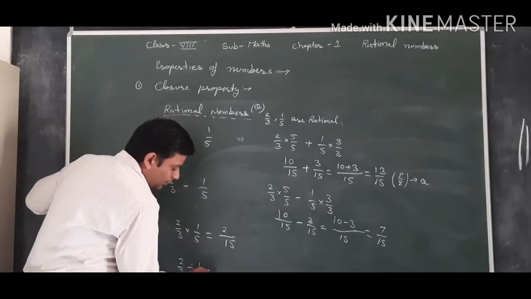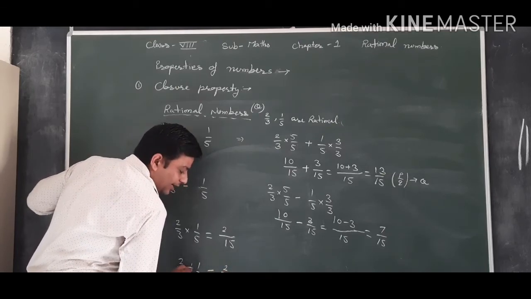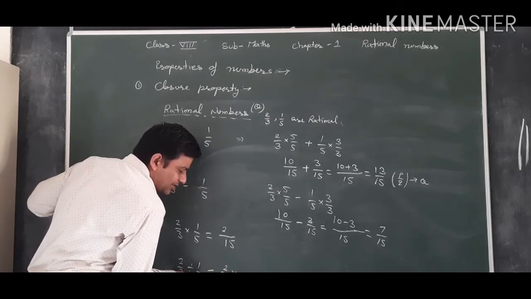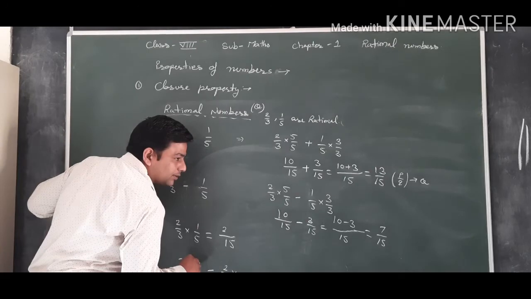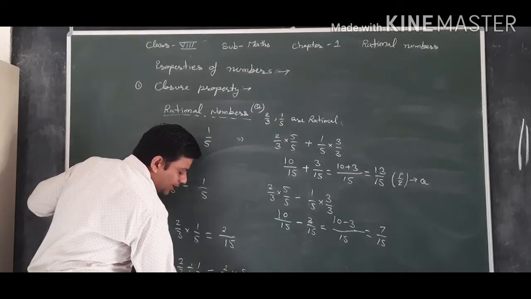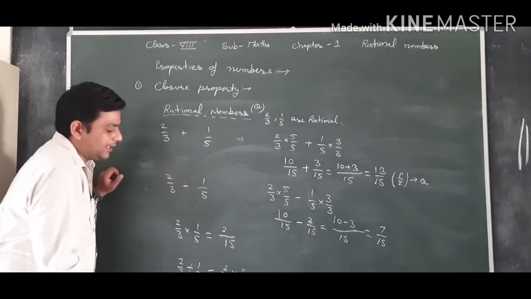Similarly for division, if we divide, we convert it. So for division, 2 by 3 divided by 1 by 5, convert the division sign into multiplication. When we convert into multiplication, the number becomes its reciprocal, so it converts to 5 upon 1.